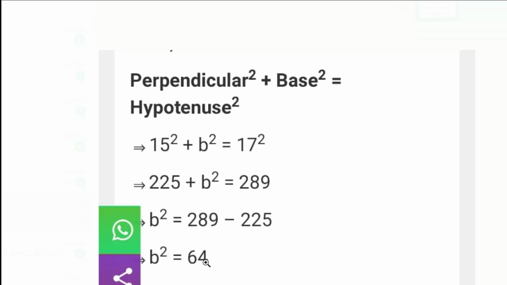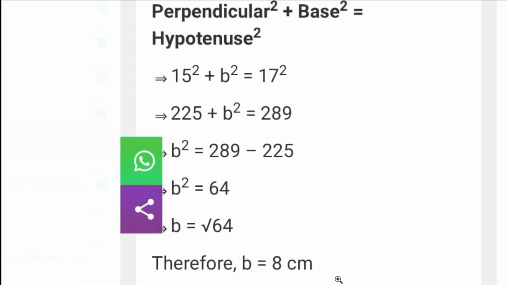What I will do? 225 you have to shift to the right side. So 289 minus 225 how much? 64. B square equal to 64. Square remove, then square root you have to give. Square root of 64, 8 centimeter. It means what is base? 8 centimeter. Clear children? Very easy problem.